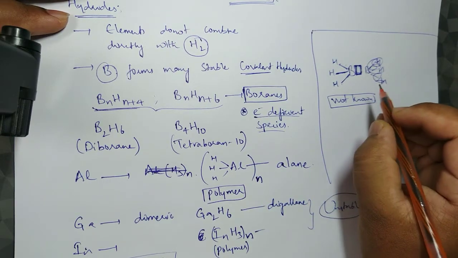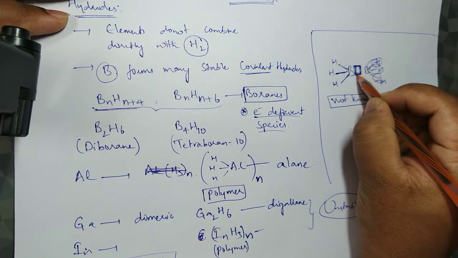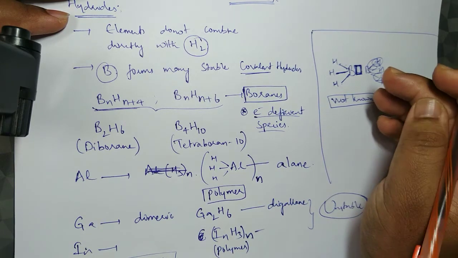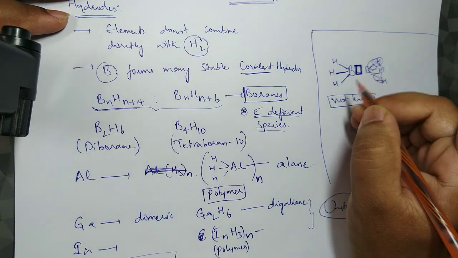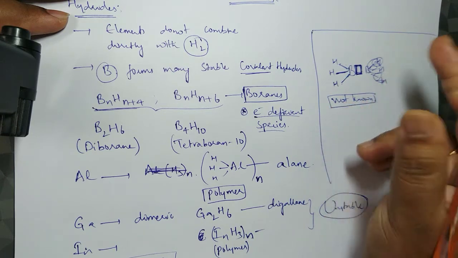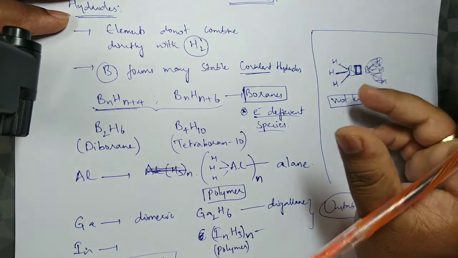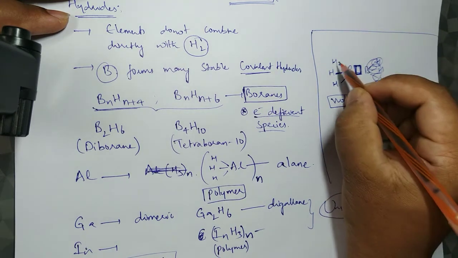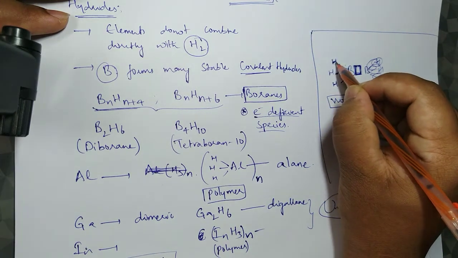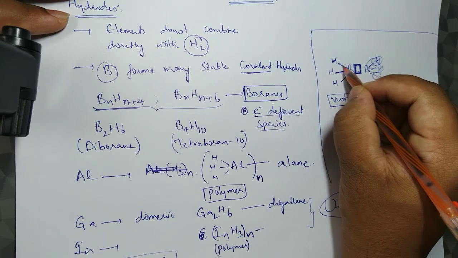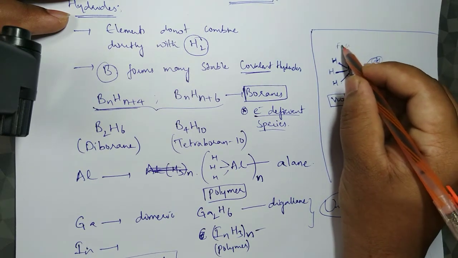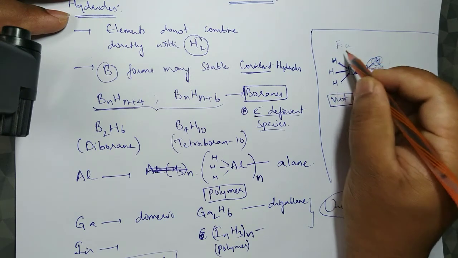Of course, this empty orbital that is available can form a dative bond. Someone asked, sir, what is back bonding? In halides, hydrogen has only one electron and that electron participates in bonding. But in halides, fluorine, chlorine, bromine have lone pairs of electrons.